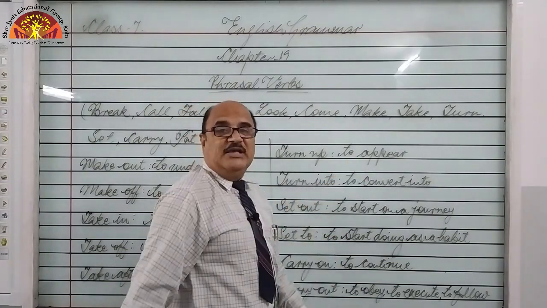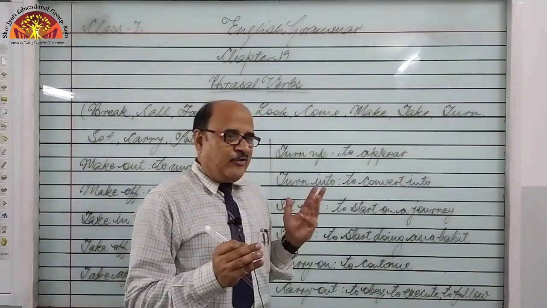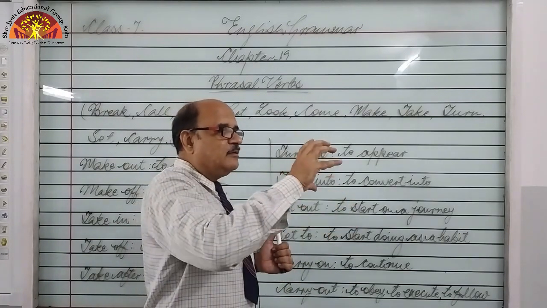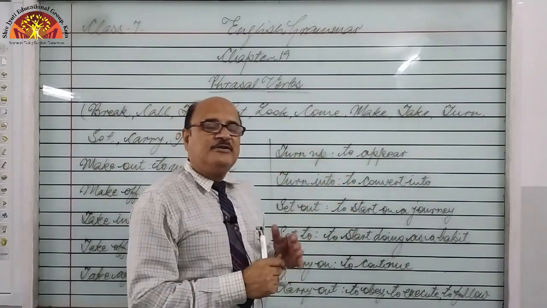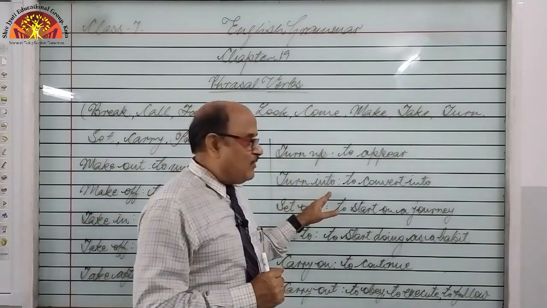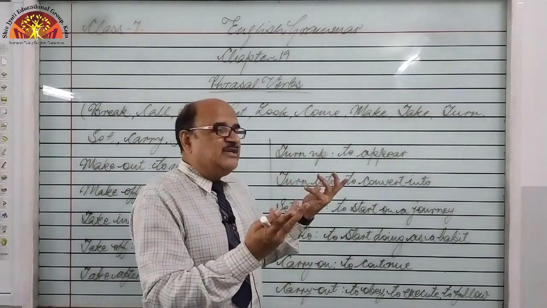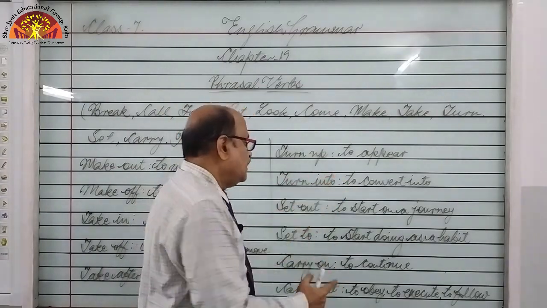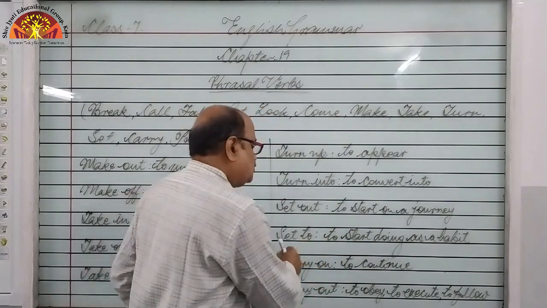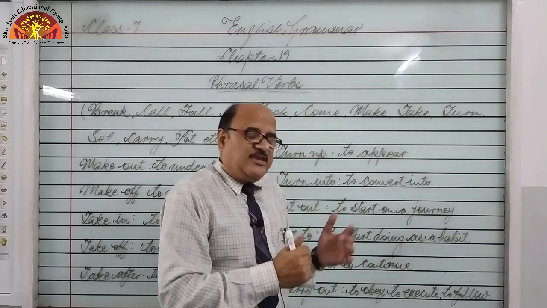Turn into means to convert into. The sage, the hermit was so angry that he cursed the little girl and she turned into a bird. She turned into a myna, right? Converted into. Set out. He set out on his voyage, means sea journey. To start on a journey, set out. Set to, start doing as a habit, routine activity.